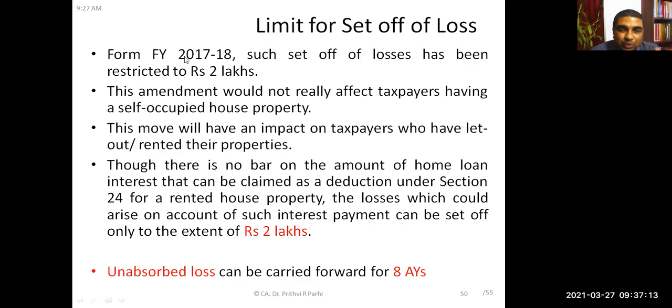Though there is no bar on the amount of home loan interest that can be claimed as a deduction under section 24 for a rented house property, the losses which could arise on account of such interest payment can be set off only to the extent of 2 lakh rupees. Did you understand? But the unabsorbed loss can be carried forward for 8 assessment years. If you are unable to adjust that unabsorbed loss in these 8 assessment years, you might have to lose it.